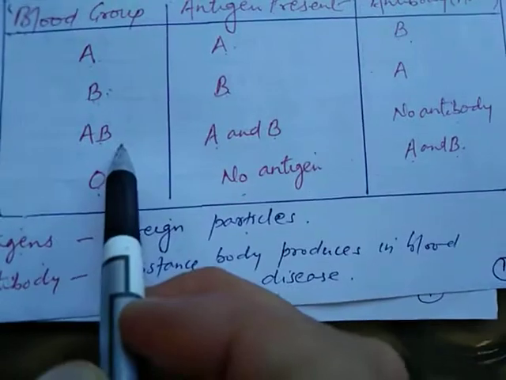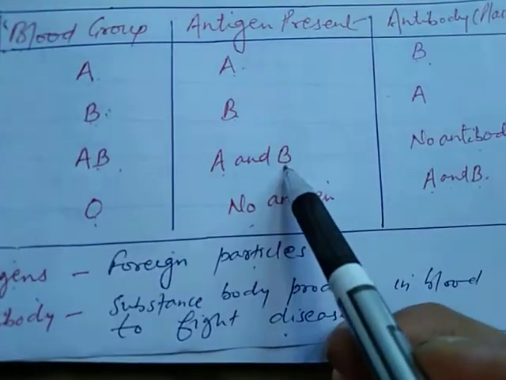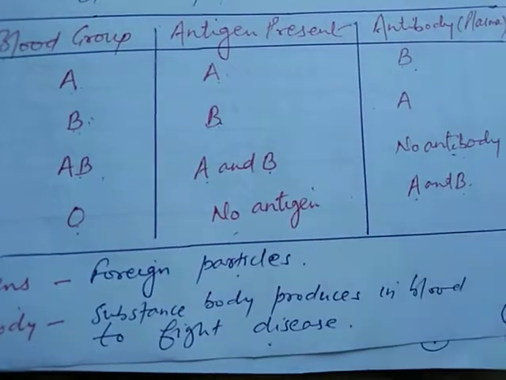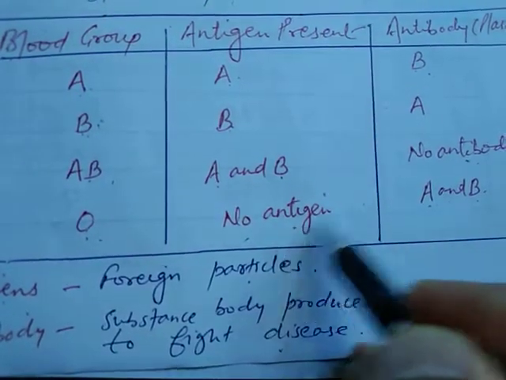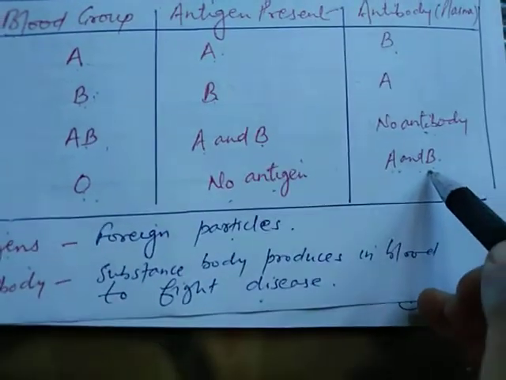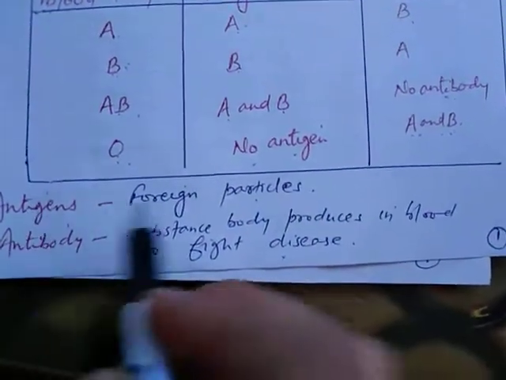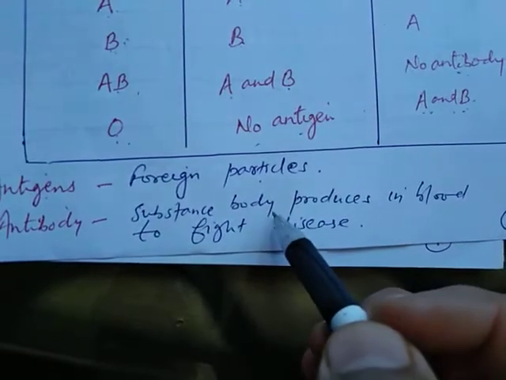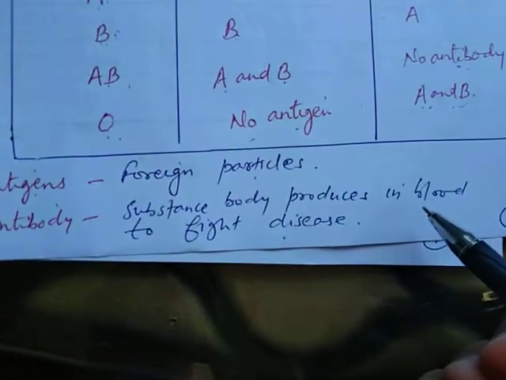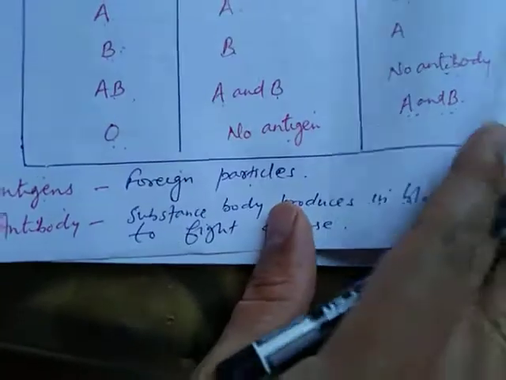In blood group AB, A and B antigens are present and no antibody is there. And in the O blood group, no antigen is there but A and B antibodies are present. So what are antigens? They are foreign particles, and antibodies are substances which our body produces in blood to fight disease.